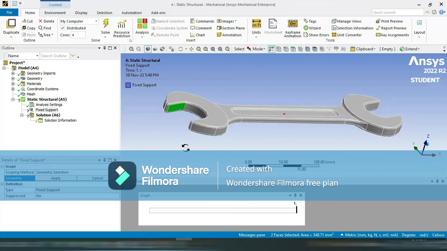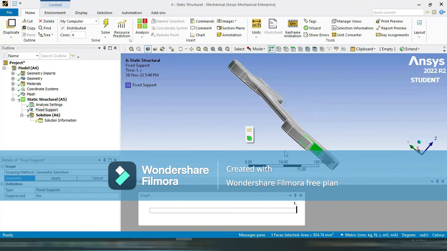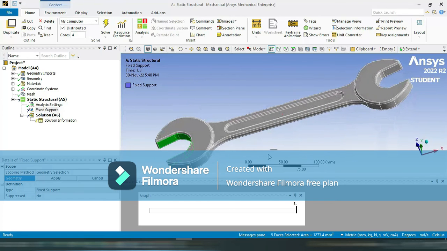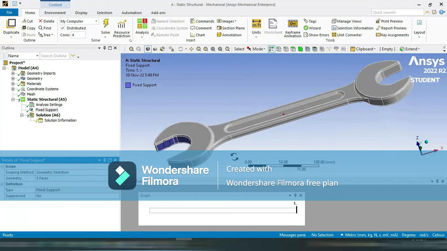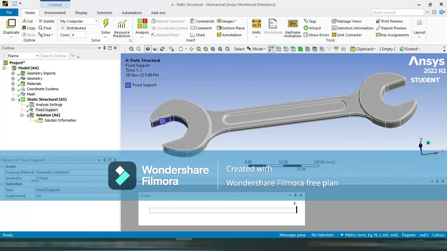other faces also. So again this one, again this one, and this one. Okay, then say apply. Total 5 faces we can see here. This blue color zone is fixed now. Okay, so total faces are 5 and those faces are fixed.